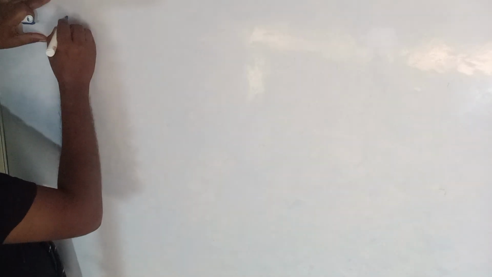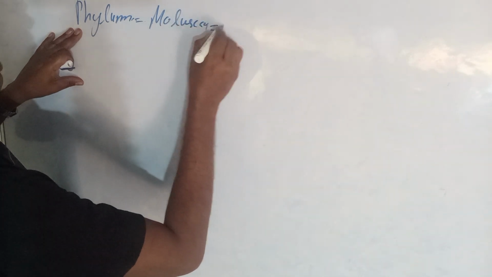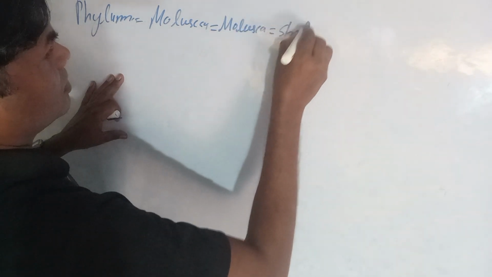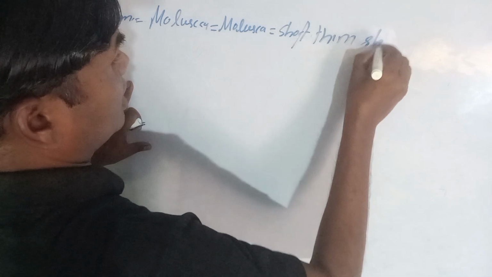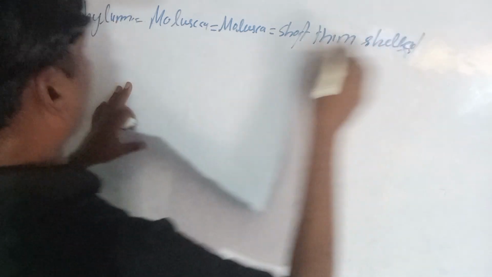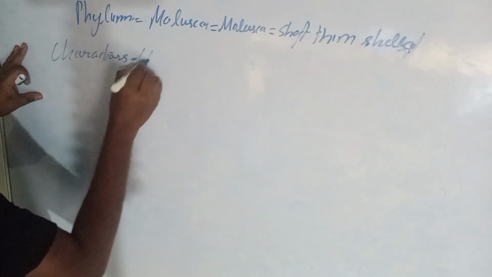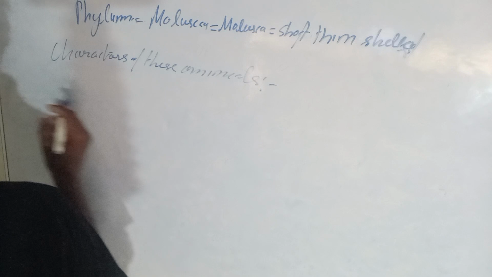Here is the phylum. Phylum Mollusca. What is the meaning of Mollusca? Mollusca means soft, thin-shelled. We will try to know the characters of these animals. Here are some characters of these animals.